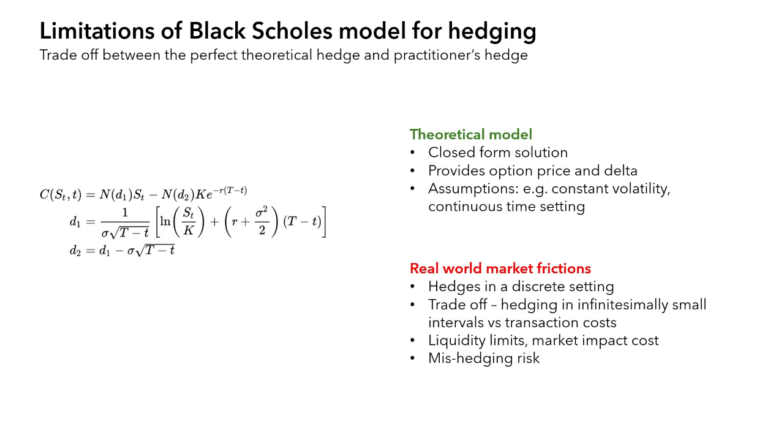It is a theoretical model that provides a closed-form solution to obtain the price and the delta, as seen on the left. It also makes several assumptions, with key ones such as constant volatility and a continuous time setting. Realistically, however, hedging is done in a discrete setting. Options cannot be hedged continuously, and even if it could, the profits would be eroded by transaction costs of rebalancing in infinitesimally small intervals taking place in a continuous time limit. Hence, the replication of an option is imperfect, giving rise to mishedging risk.